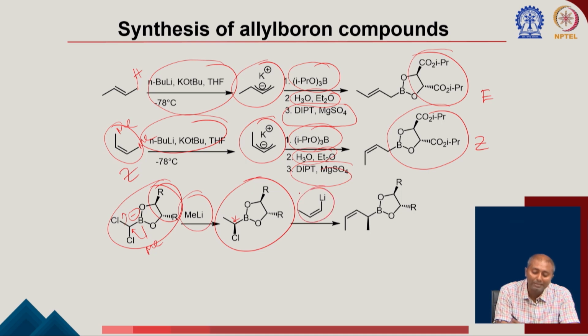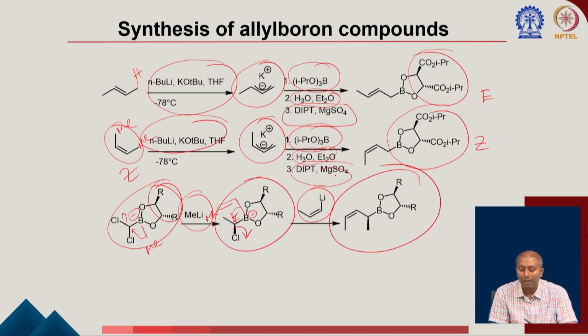now if you take this vinyl lithium and add here, you can understand the vinyl lithium is very similarly going to add here. Okay. And then there will be a 1,2 shift, because now it will be B minus, it will go for a 1,2 shift to get rid of chlorine to form this corresponding product. So, you will have again a crotyl species, but you have a 2-methyl here. Okay. So, now we have learned about different types of allyl and crotyl boron compounds.